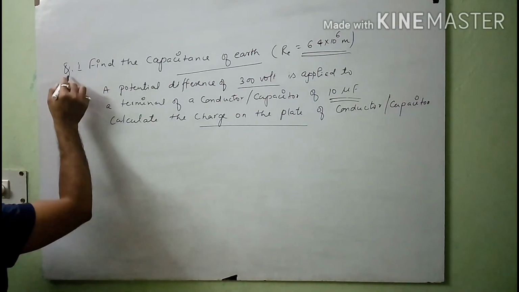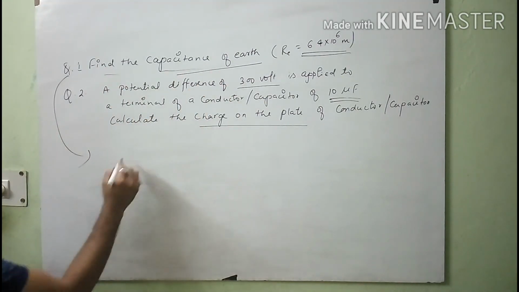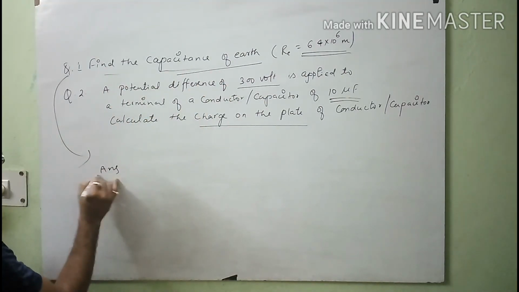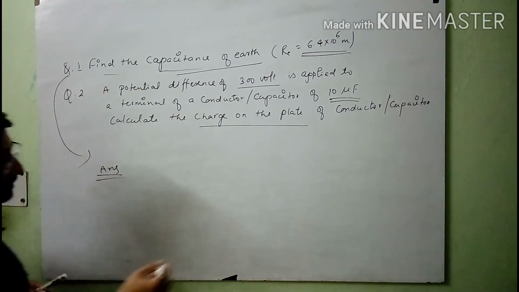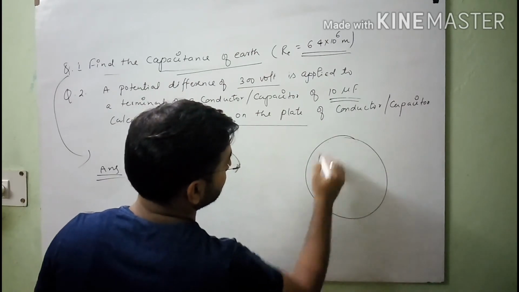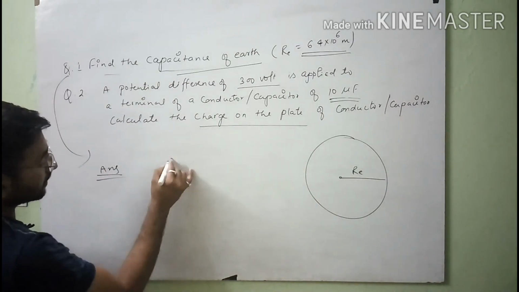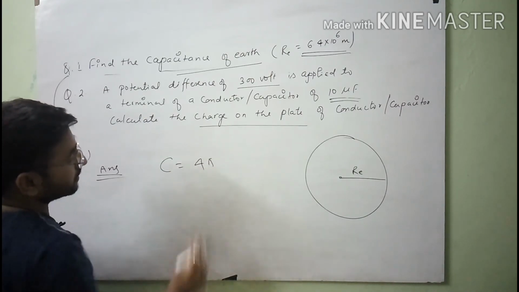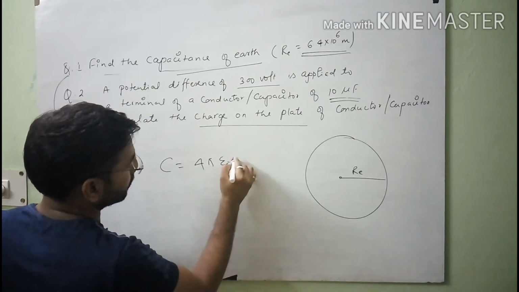See here student, in the first question we want to find the capacitance of earth. When we talk about the capacitance of earth, we can consider the earth like a sphere of radius Re. So for that I will use the formula of capacitance of a spherical conductor, which is 4 pi epsilon naught times r.